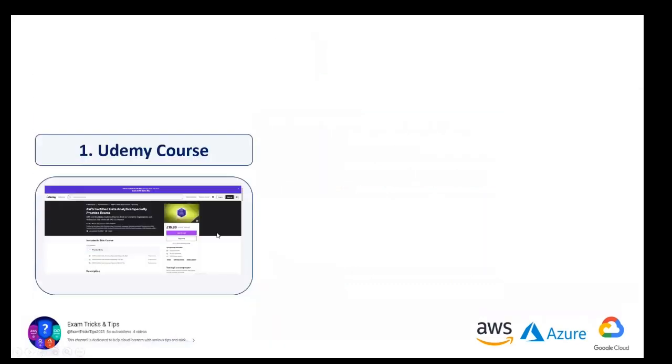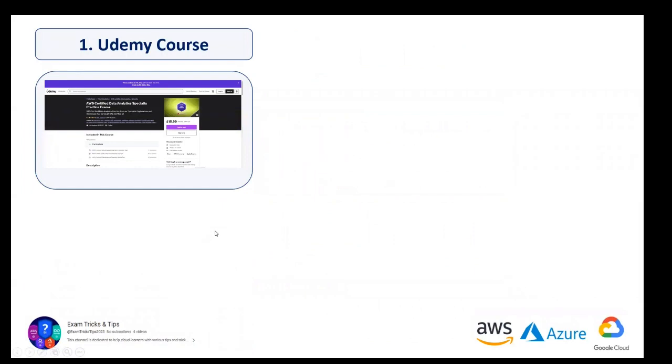Let's talk about how you would prep for this course. So I would strongly recommend Stephane Maarek's Udemy course. It's an amazing course. He's collaborated with Frank Kane on this particular course. Their knowledge on the subject is great. The content itself is very good. Stephane has many courses on AWS certification exams on Udemy, and I highly recommend it.